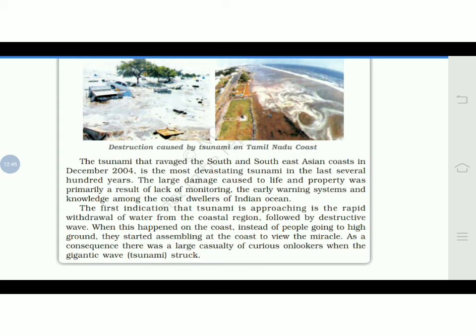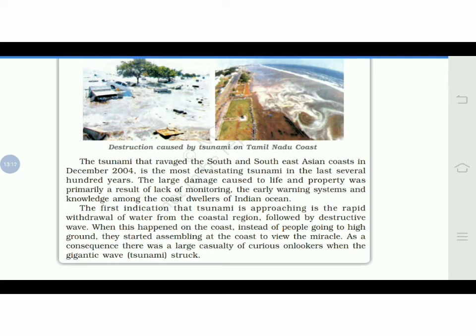As it was not a seismic activity area, we were not going to notice such things, that in future an earthquake will occur like this. So the early warning system and knowledge among the coast dwellers of the Indian Ocean was also less. They did not know when these tsunamis come, or they never faced this kind of tsunami in their life, in the past or present.